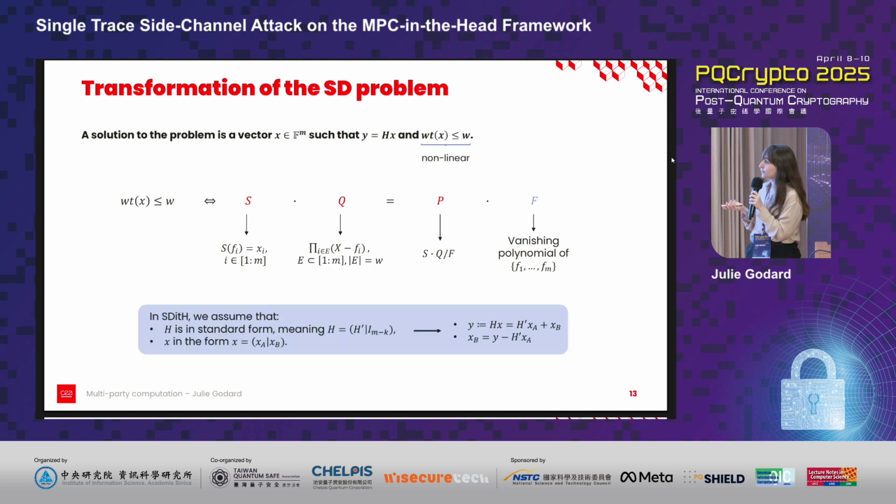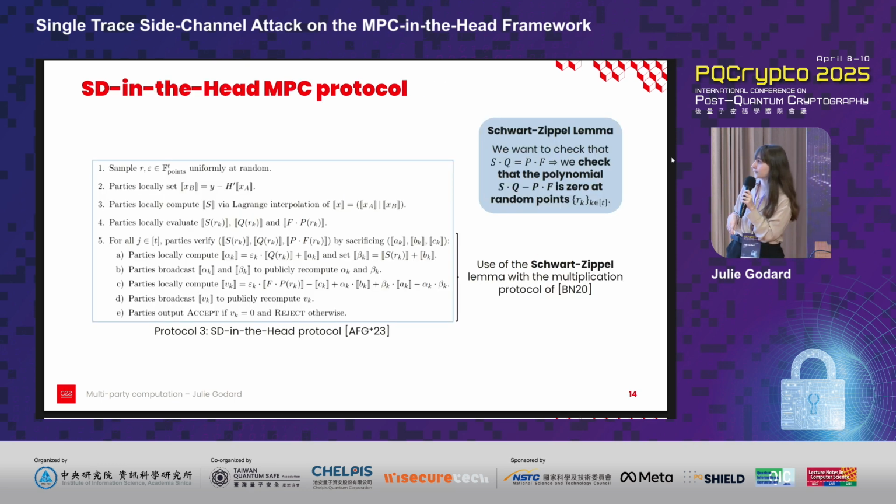But in fact, we don't need information about all the coefficients of S. And why? It's because in SD in the Head, we assume that H is in standard form. So if we set x as (xA, xB), we can see that knowing xA is sufficient to recover xB. So using the same notation for the polynomial S, knowing SA is sufficient to recover SB. So now that we have properly characterized our problem, we can build the MPC protocol.